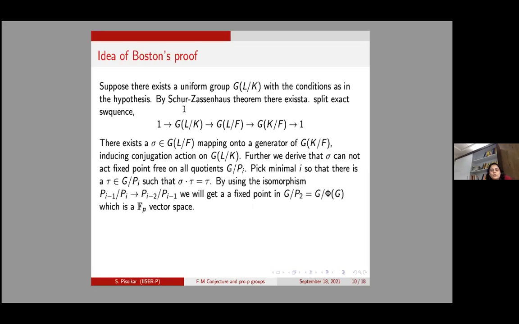So we are going to use the Schur-Zassenhaus theorem here. So we have a short exact sequence. L over K is our full Galois extension.